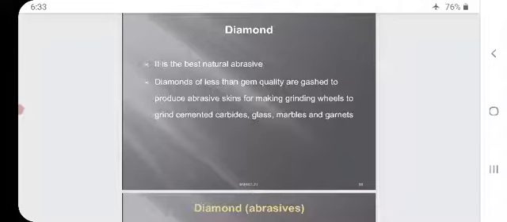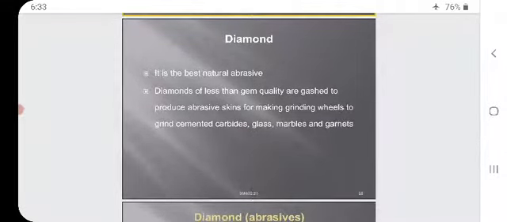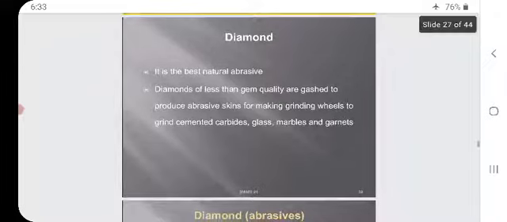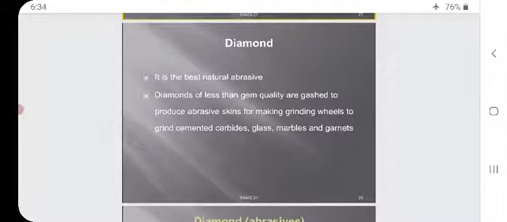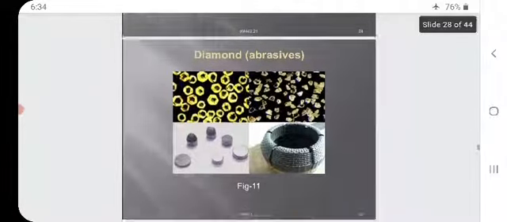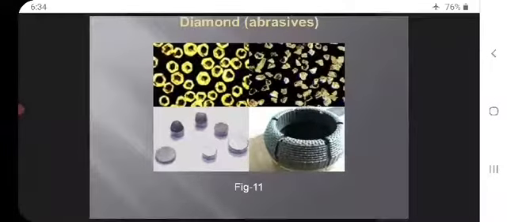Diamonds of less than gem quality are used to produce abrasive grit for making grinding wheels to grind cemented carbides, glass, marbles, and granites. These are all the diamond abrasives.